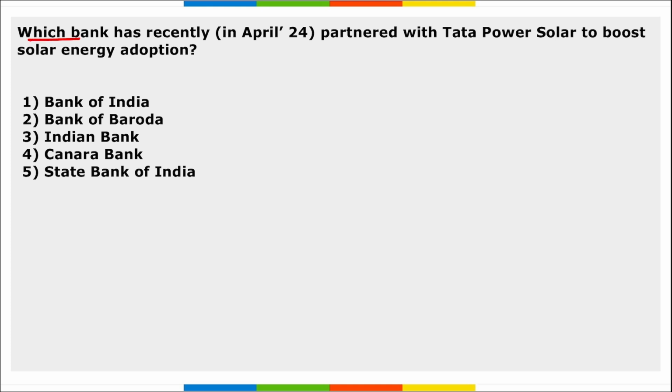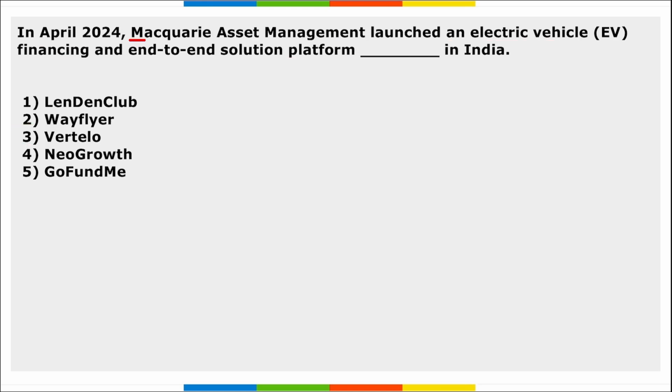Next, which bank has recently partnered with Tata Power Solar to boost the solar energy adoption? It is Indian Bank. Next, in April, Macquarie Asset Management launched electric vehicle financing and end-to-end solution platform in Dash. So it was launched in India, and what is the name of the platform? It is Vertelo.